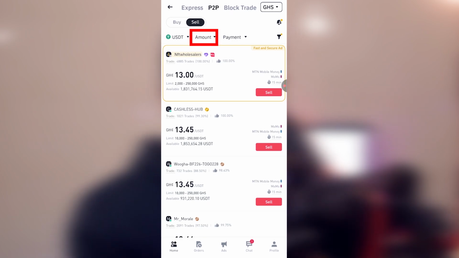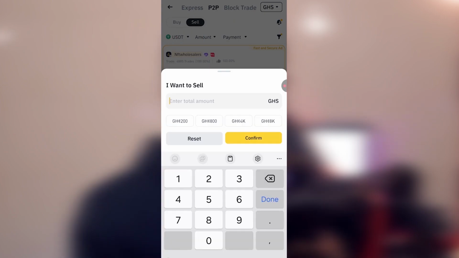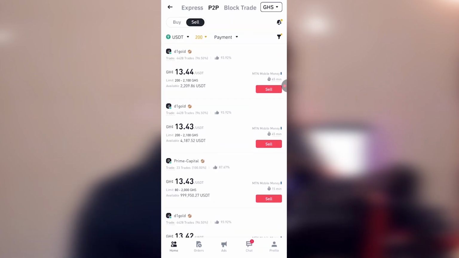So let's type the amount first. Amount we are trying to sell. Our amount we are trying to sell, 18 times, let's say around 250 cedis. $18, let's say around. Let's type 200 cedis. Okay. This is just going to filter. We can buy our crypto coin within that range.